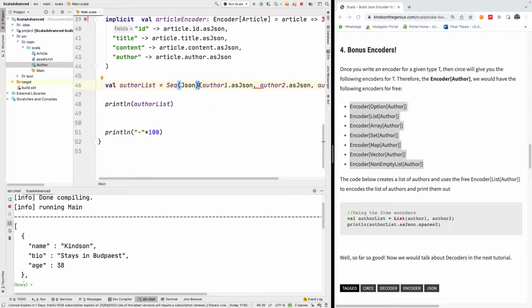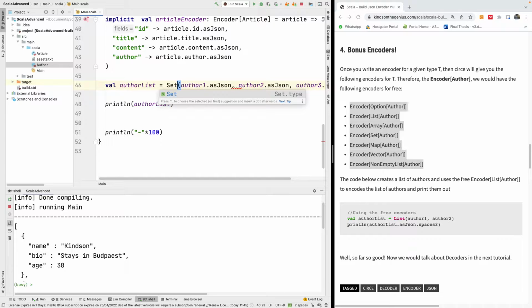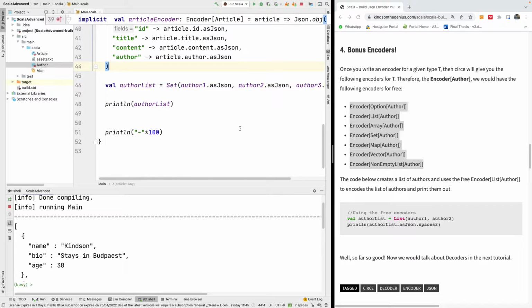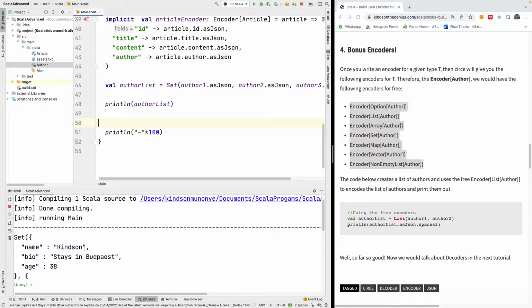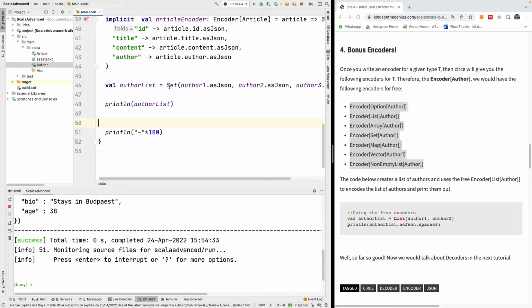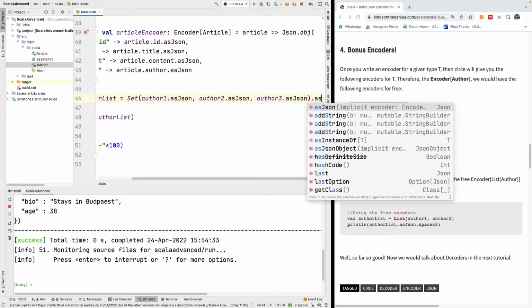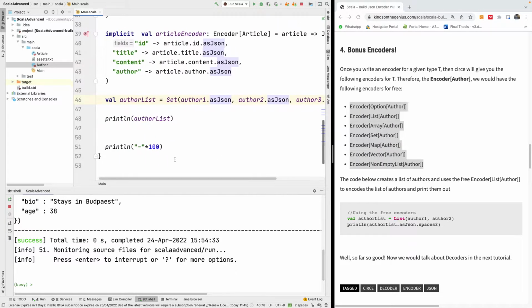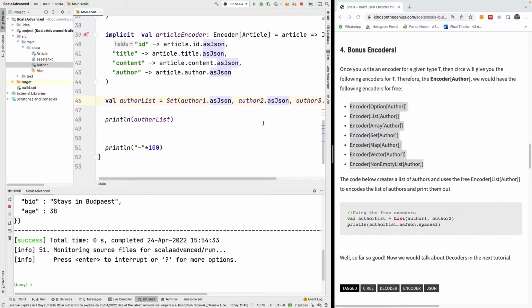Let me see sets. Okay, so I have sets, but I don't know if it works. Let's just, out of curiosity, save everything. Okay, so the set is working as well. So you can also say as JSON. I think this also works because it takes the whole set and converts it to a JSON.